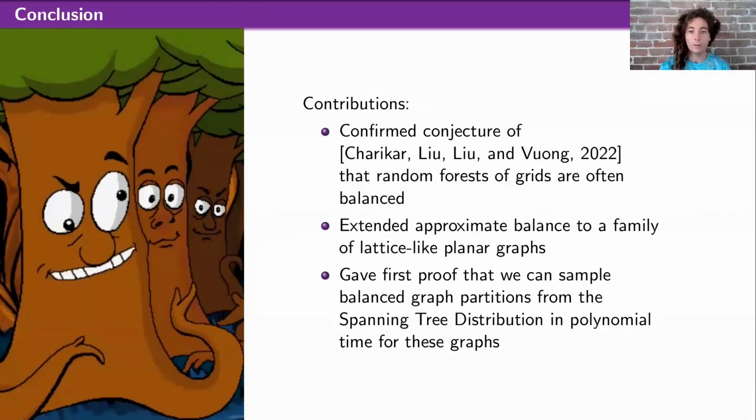Okay, so just to conclude, the contribution of this paper was confirming this conjecture of Charkar et al. that random forests of grids are often balanced. In the realm of approximate balance, we're able to get both better probability bounds and extend beyond grid graphs to grid-like graphs. And this all amounts to giving the first proof that we can sample balanced graph partitions from the spanning tree distribution in polynomial time.